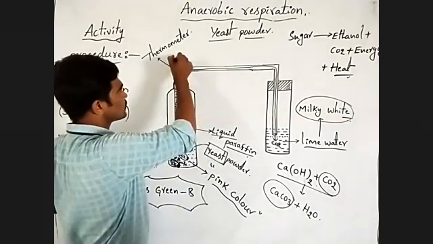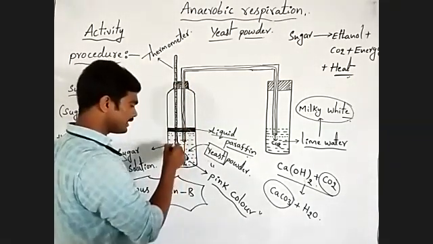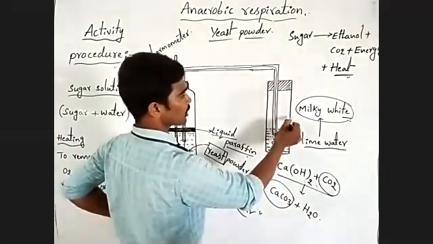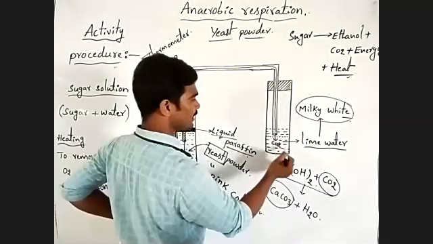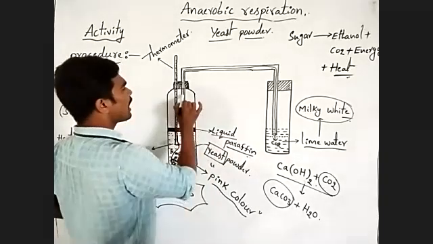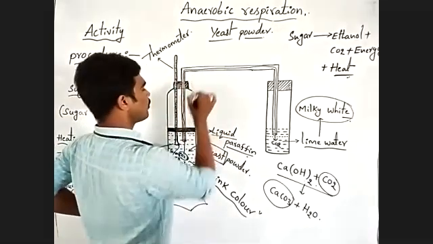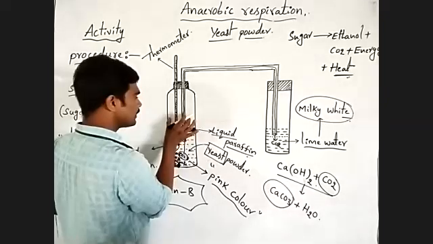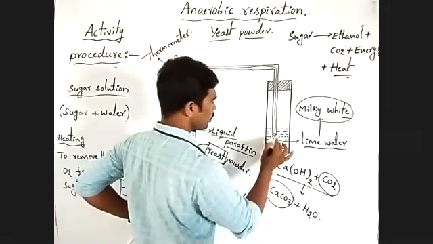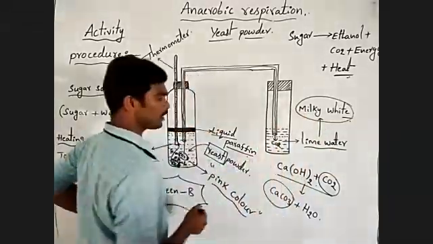Then we have to insert the thermometer into the sugar solution. Then we have to take another glass bottle containing the lime water. Next, we have to arrange the delivery tube from the bottle containing the sugar solution into the bottle containing the lime water.